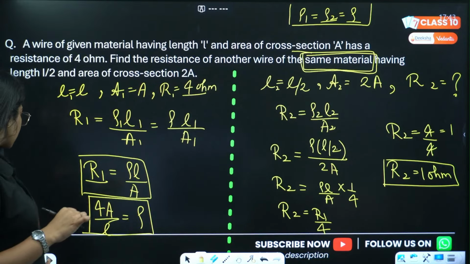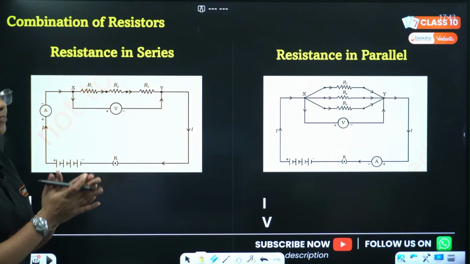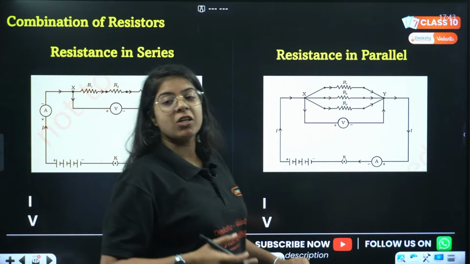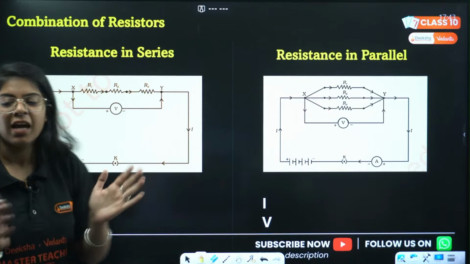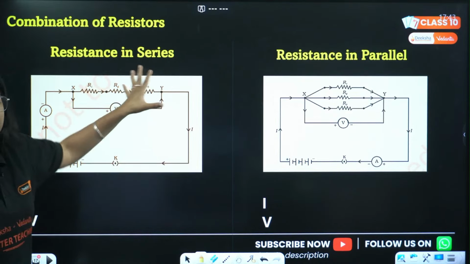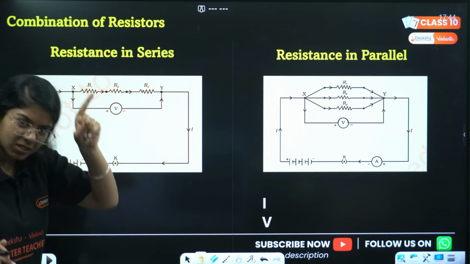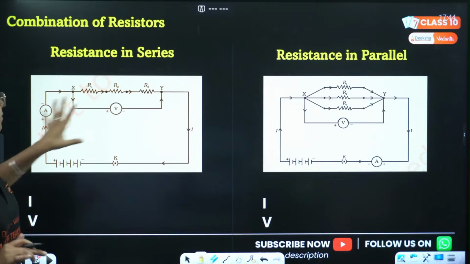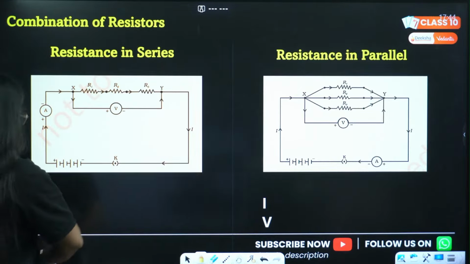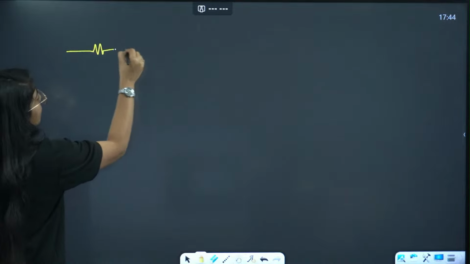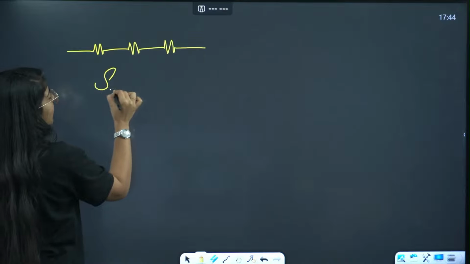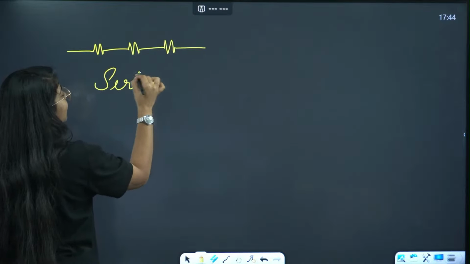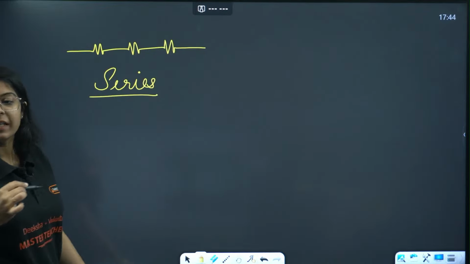Let's go to the next question. We have the next topic as combination of resistances. We'll do it very quickly. Combination of resistances is very easy. So the first is series. When resistances are connected one after the another, then the combination is called series.